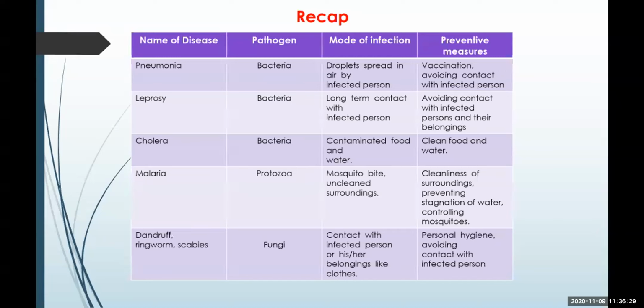So always practice these things so that no disease causing agent can infect you. If at all you are infected, if you are consuming a proper diet and following personal hygiene, then you will recover easily from these diseases. Hence, proper immunity is very, very essential.